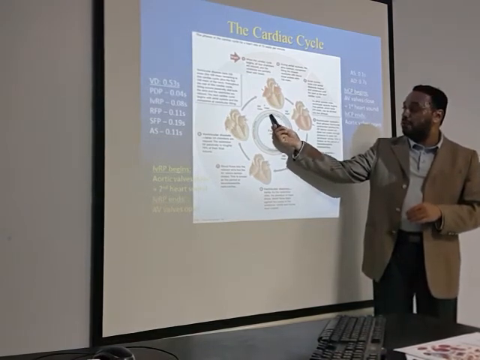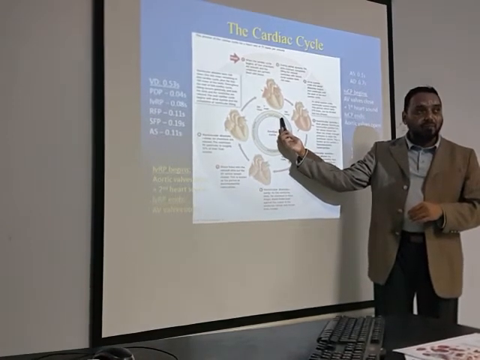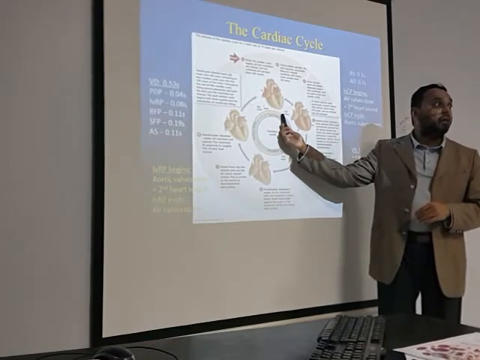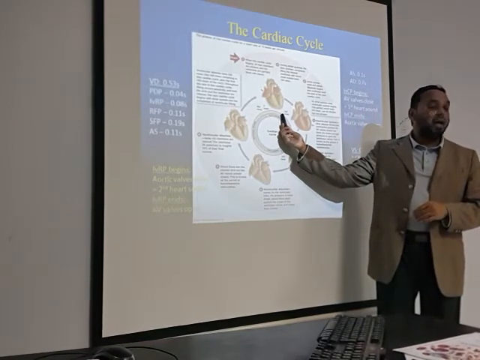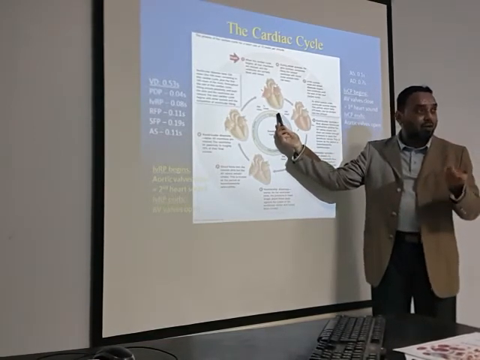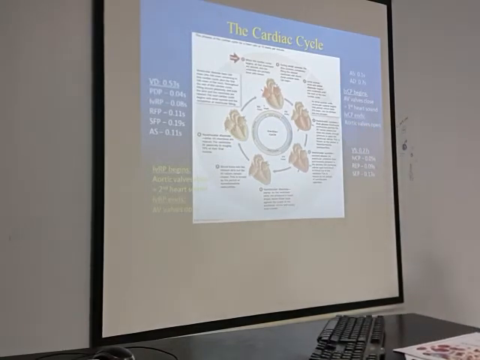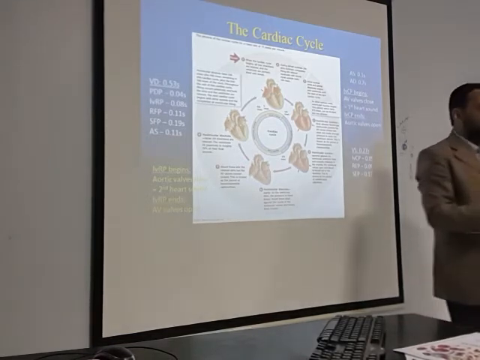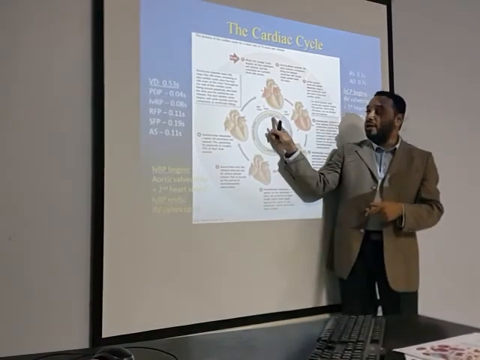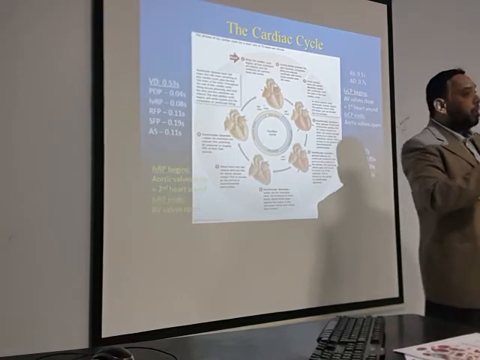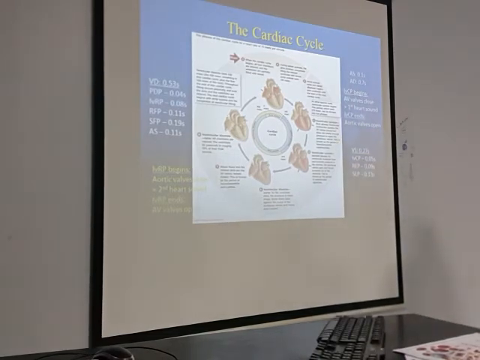The atrial systole completion coincides with completion of ventricular diastole, and this helps in the next cycle. Ventricular diastole is the last part of the previous cardiac cycle, you can say, and the beginning of the next cardiac cycle is the beginning of the atrial systole. This enables the ventricles to fill additionally or completely with blood.